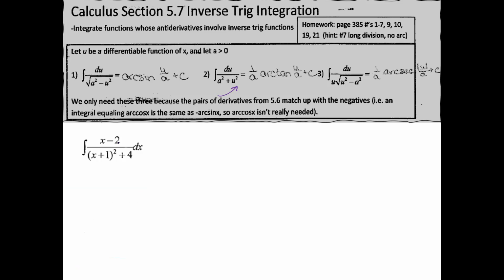So if I were to split this fraction, let's do x plus 1. Because if you think about this, if it's x minus 2, isn't that the same thing as x plus 1 minus 3 plus 1?